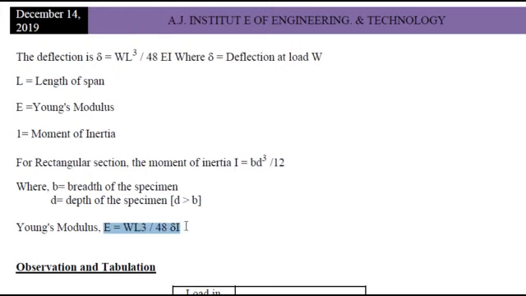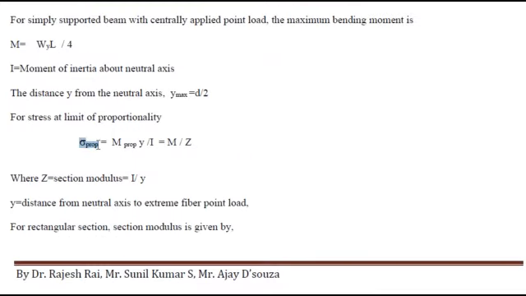So that is how Young's modulus is calculated. After Young's modulus, we have to calculate stress at proportional limit. The bending equation is given by M by I is equal to E by R is equal to sigma by Y. Sigma is bending strength, E is Young's modulus, R is radius of curvature, Y is the distance of extreme fiber from the neutral axis, that is half of the depth.